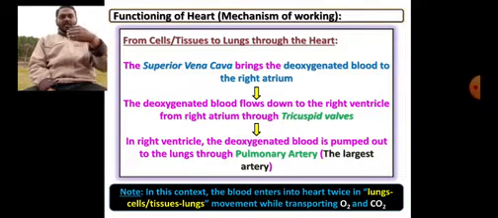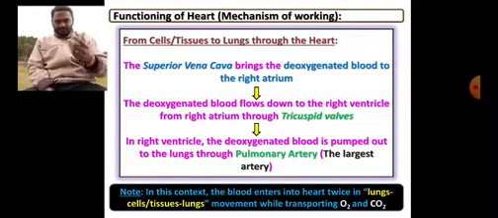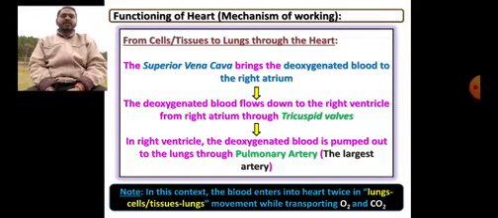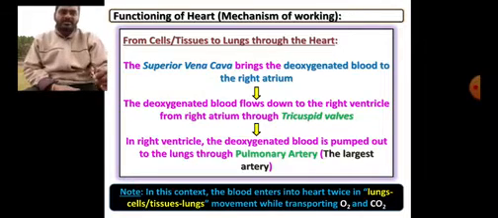And another one, cells to heart, how does it take place? Veins play an important role here. The superior vena cava brings the deoxygenated blood to the right atrium. The deoxygenated blood flows down from the right atrium to the right ventricle through the tricuspid valves. In the right ventricle, the deoxygenated blood is pumped out to the lungs through the pulmonary artery. The pulmonary artery is the largest artery.